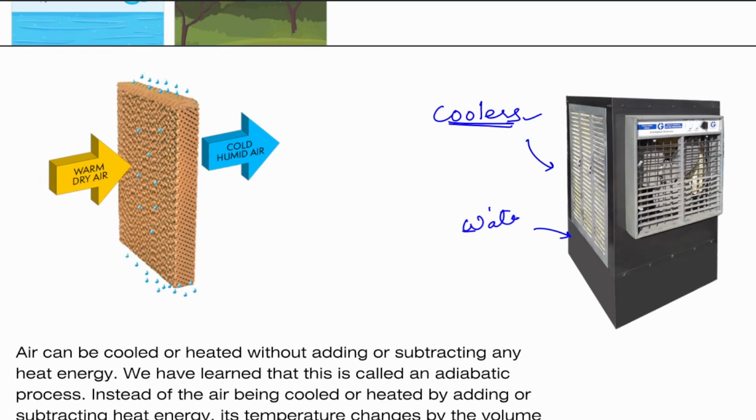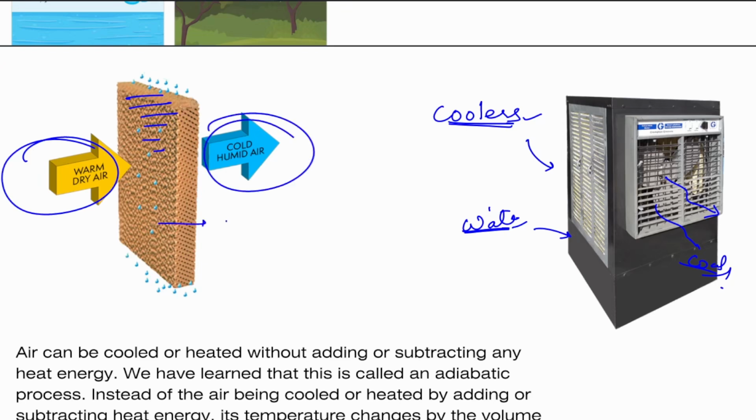We fill the water. Okay, and suddenly we are having nice cool air. So how is this cool air coming? So this is the honeycomb, let's say. Warm dry air comes from here, and cold humid air leaves here because of this water in the honeycomb, which the pump pumps.